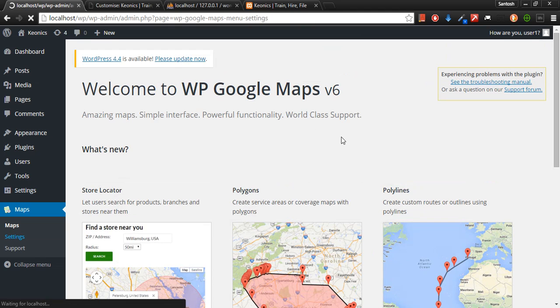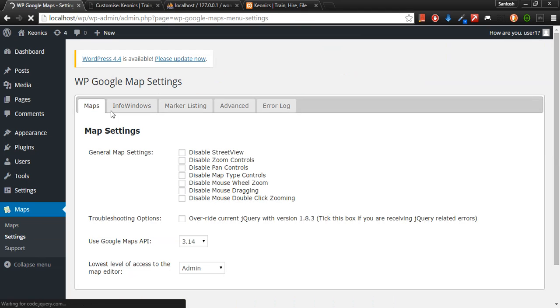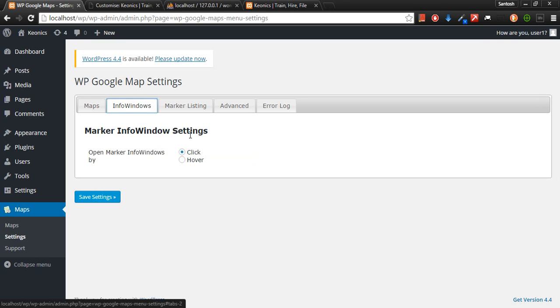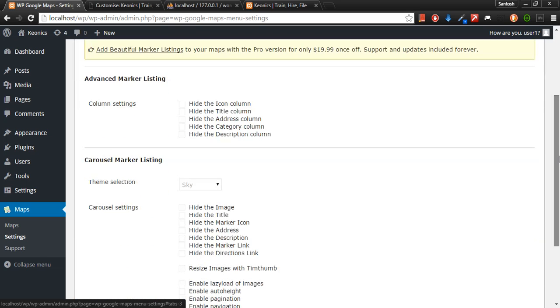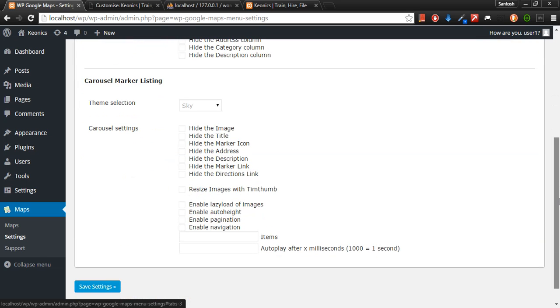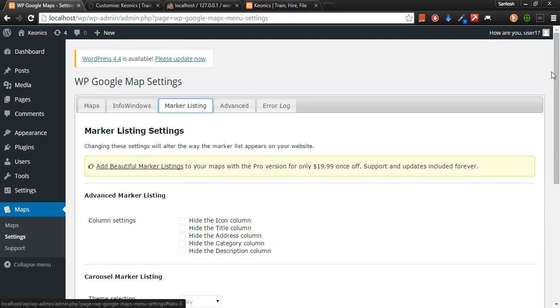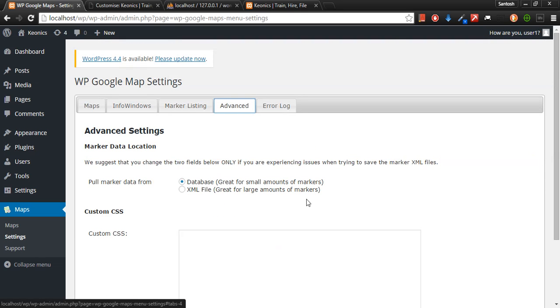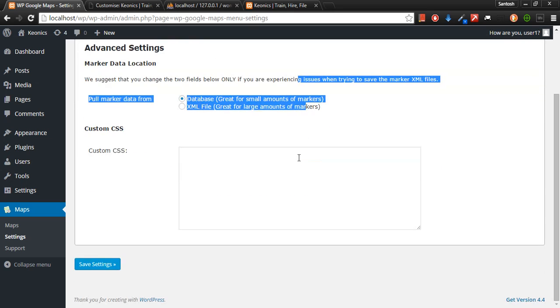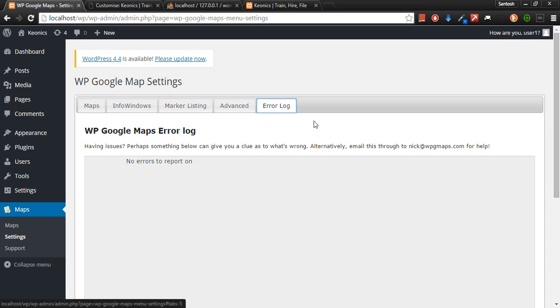Are we at settings, guys? No, we were not. Now as you can see, you can customize things like this. So info window, click, open by hover. Whenever a user hovers his mouse over the info window, I want it to pop up, something like that. Marker listing. So we can actually add the markers over here. Every theme is different. Every plugin is different. You can go ahead and add your things, but you get the idea, right?